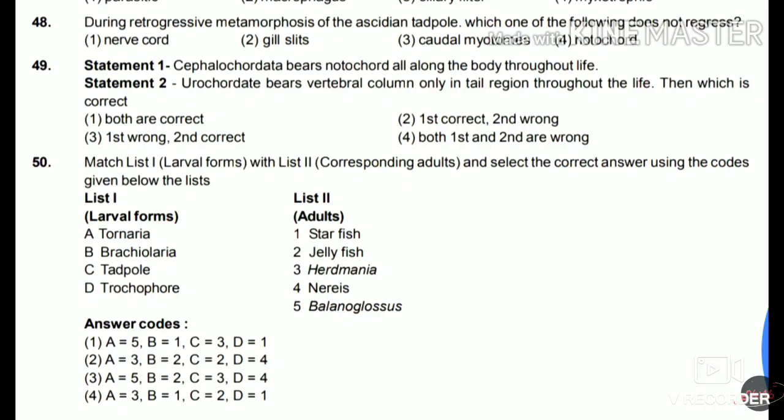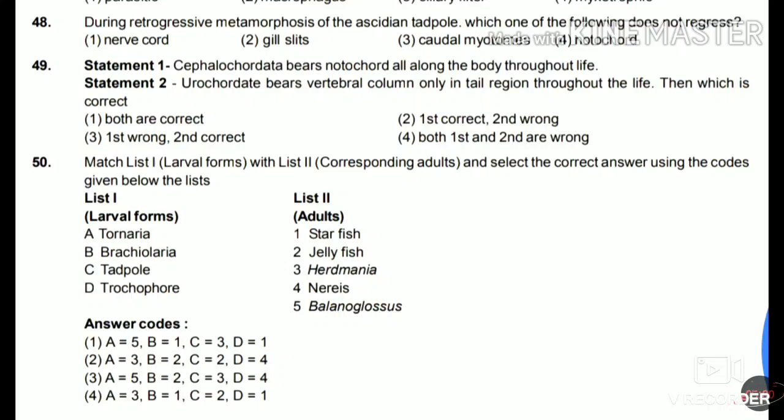49. Statement 1: Cephalochordata bears notochord all along the body throughout life. Statement 2: Urochordata bears vertebral column only in the tail region throughout life. From both these statements, you have to tell which one is correct. Options are both are correct, first correct and second wrong, first wrong and second correct, both first and second are wrong. So the answer for this is the first is correct but the second one is wrong. So option number 2 is the correct answer.